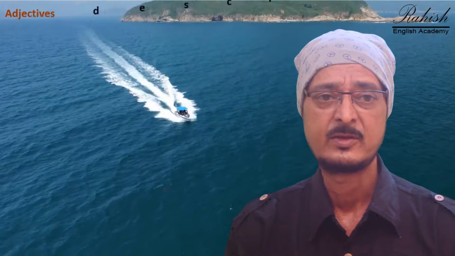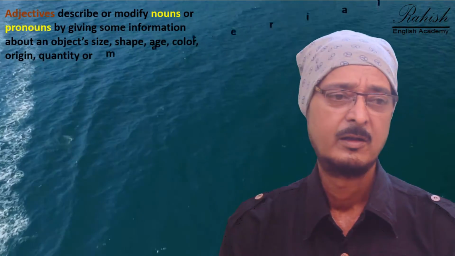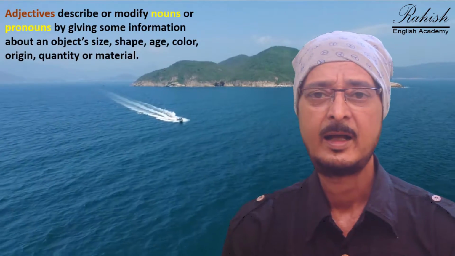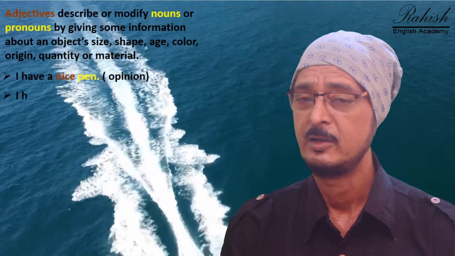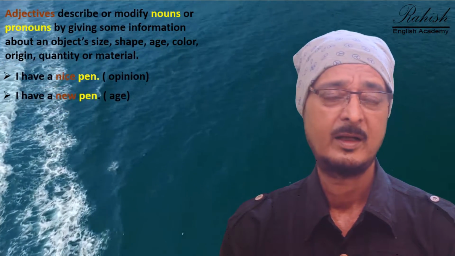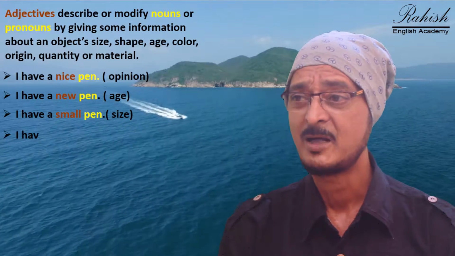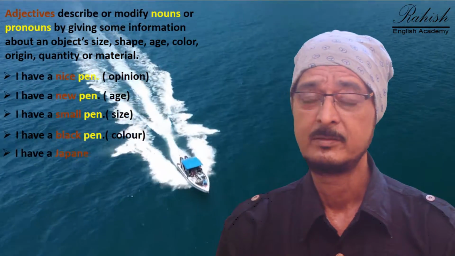Adjectives describe or modify nouns or pronouns by giving some information about an object's size, shape, age, color, origin, quantity, or material. For example, I have a nice pen. That is opinion. I have a new pen. The age. I have a small pen. Size. I have a black pen. Color. I have a Japanese pen. Origin.